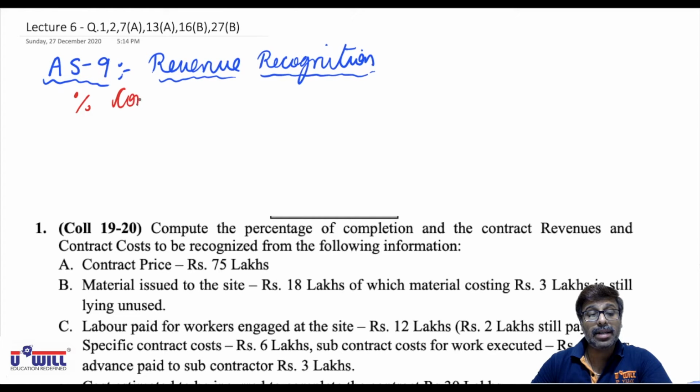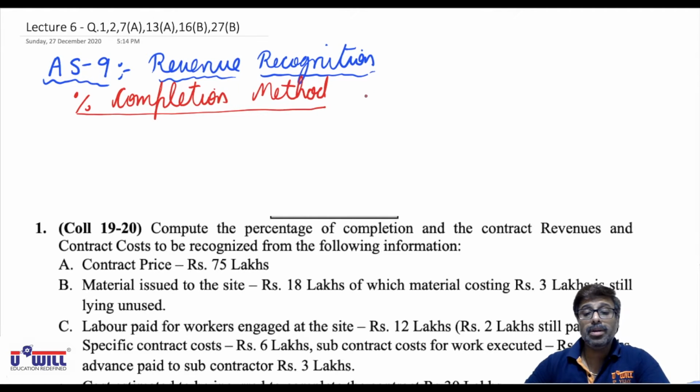Okay, percentage completion method is adopted by real estate developers. Write this in your notebook.